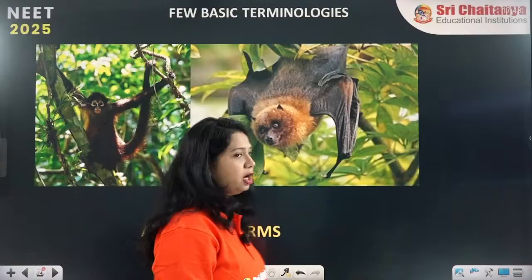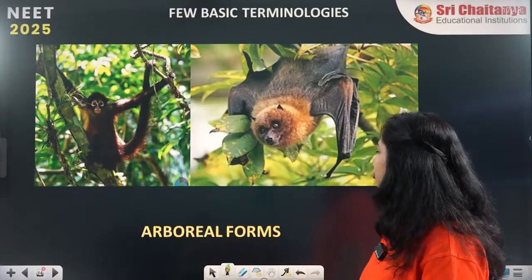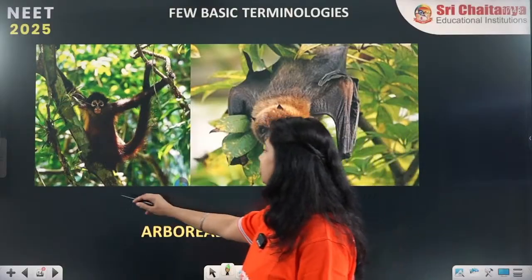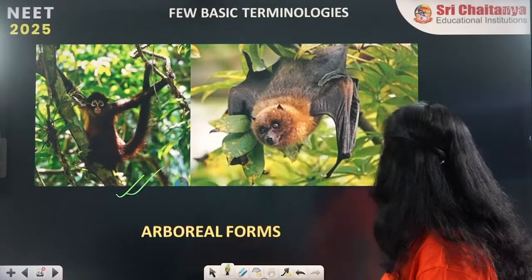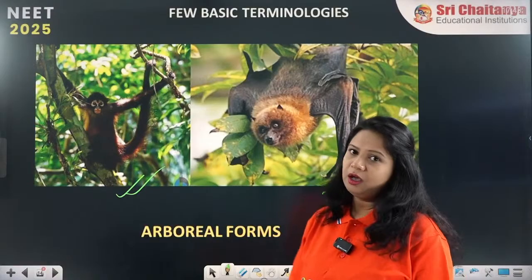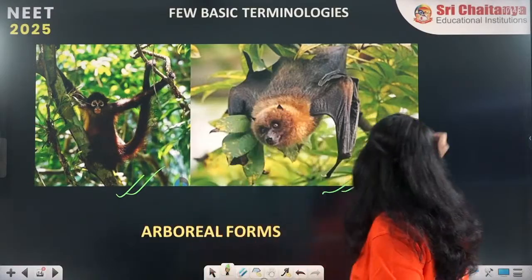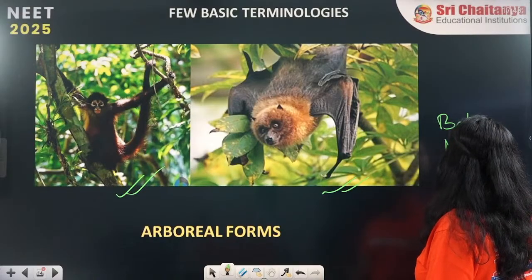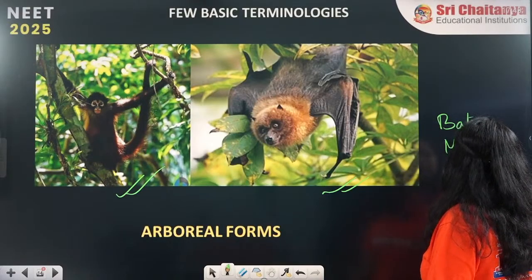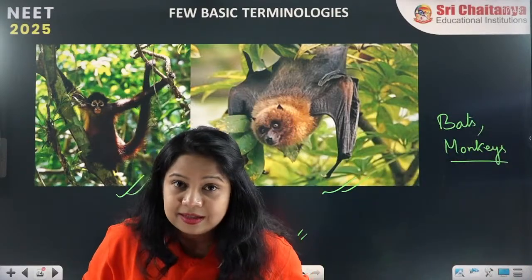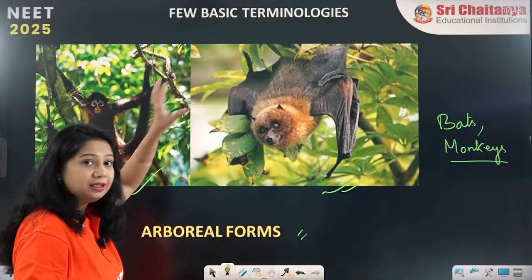Next it is arboreal forms. As we all know, arboreal forms live in the trees. The simplest example we can take is the monkeys. Monkeys and bats also live in arboreal form. Bats, flying fox or these monkeys, they live in arboreal form. Arboreal form means they are staying on the trees.